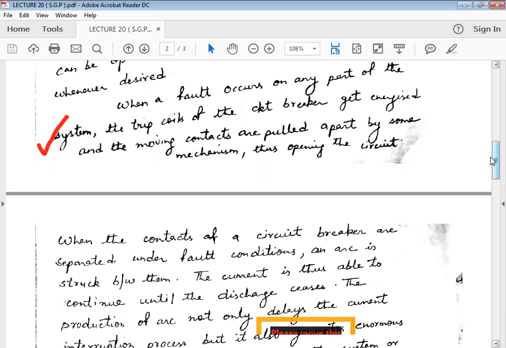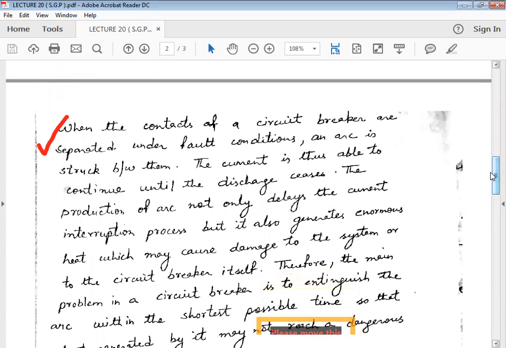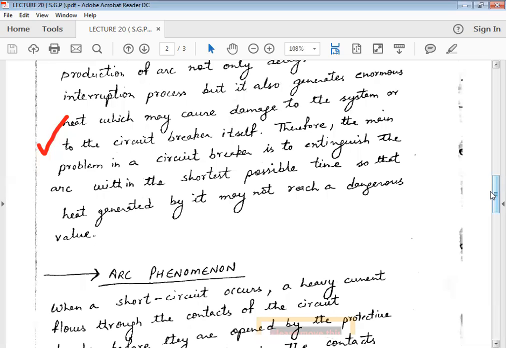That arc must be extinguished within the shortest possible time so that it may not reach a dangerous value due to the heat generated by that arc. We have to control the arc within the minimum possible time so that it may not reach a dangerous value.